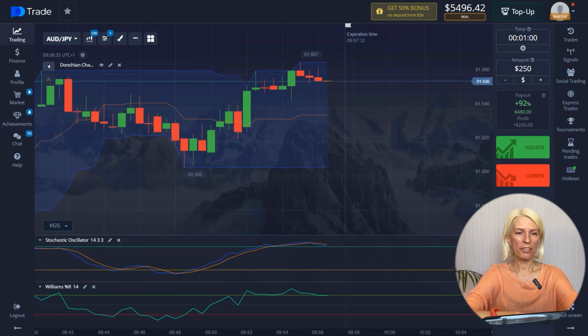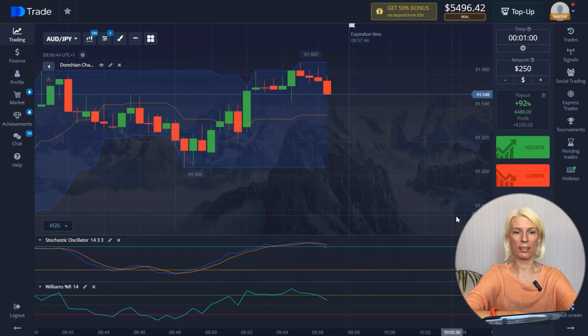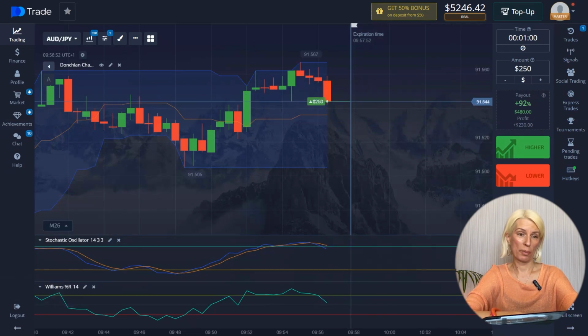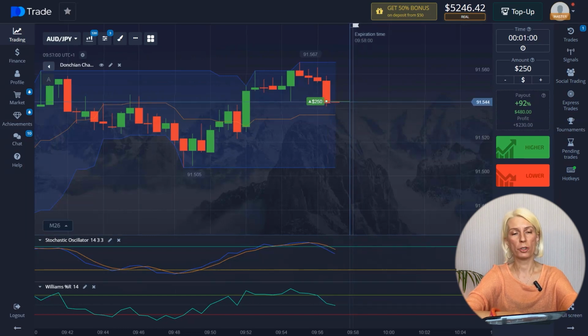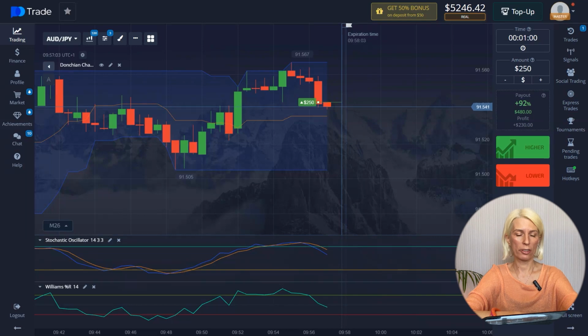Let's continue. After the transaction was completed, the price began to decrease. It accelerates and quotes tend to the middle line of the Donchian indicator. Against this background, I open a trade for a higher price movement for 1 minute. The amount is $250. I made this decision because I considered it possible for the price to rebound after such a decline. I didn't take into account the indicator signals in this case.